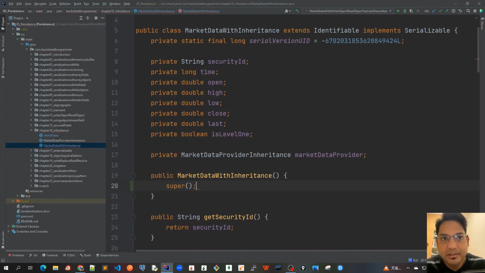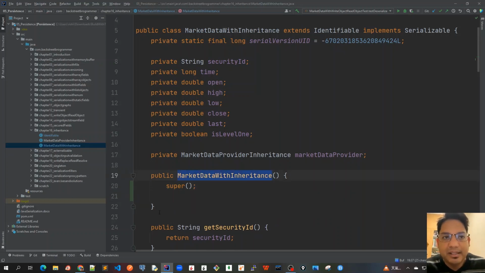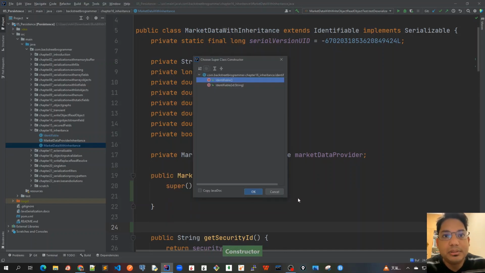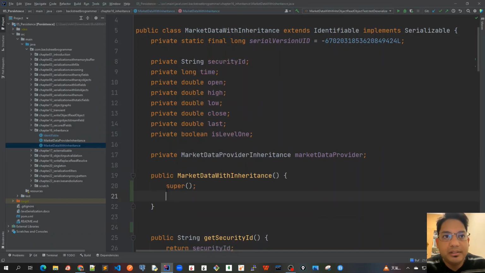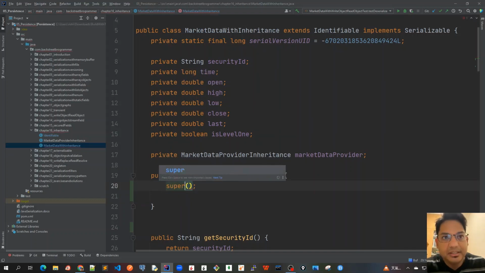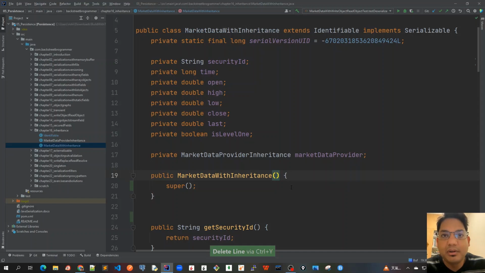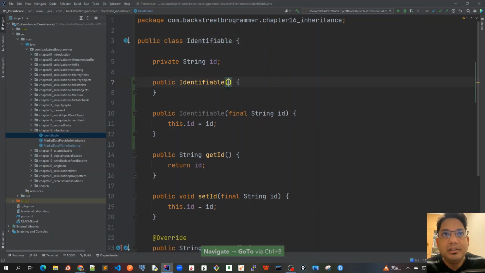Inside this, there is an implicit super being called. In other words, super is implicitly called if we don't call it, unless we have another constructor. For example, if I generate a MarketData constructor with some of the fields, then it will call a this operator here instead of super. But in this class we don't have any other overloaded constructor, we only have a default constructor without any fields, so implicitly it will call super, and this super is actually calling the parent class, Identifiable. It will call this constructor.